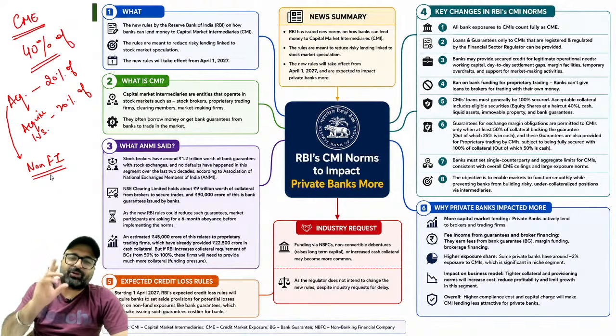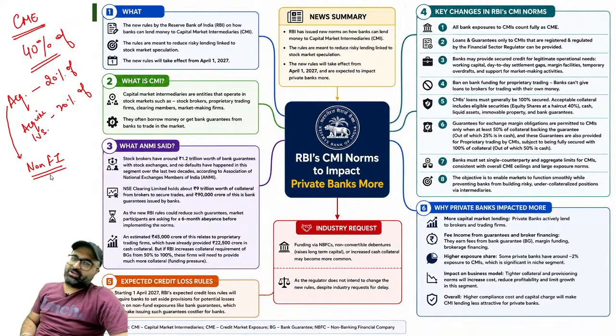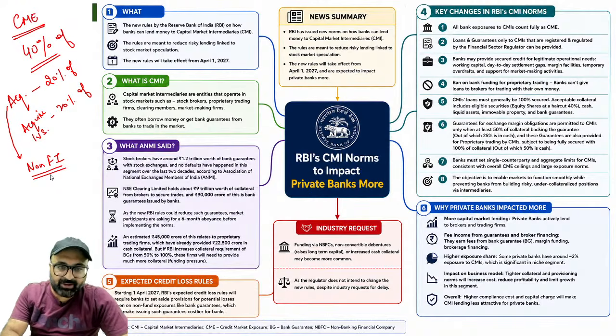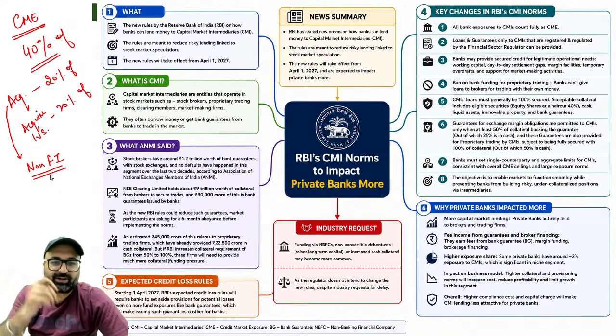चलो मैं बताता हूँ. It is 40% of tier 1 capital. It is not A and B C. So capital market exposure is 40% of tier 1 capital, 20% in case of direct exposure limit where you are investing yourself, and in case of acquisition it is 20%. इसमें और भी कुछ चीजें हैं जो आपको याद रखनी है.